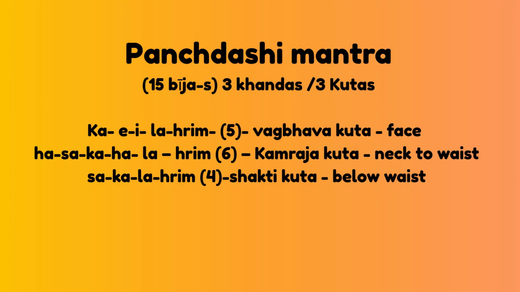Now we will talk about the Panchadashi mantra. This mantra consists of 15 beej. A beej need not be a single Sanskrit alphabet. It could be a combination of alphabets. For example, Sa is a beej and it is a single alphabet, whereas Hrim is also a beej but it is a combination of many alphabets.